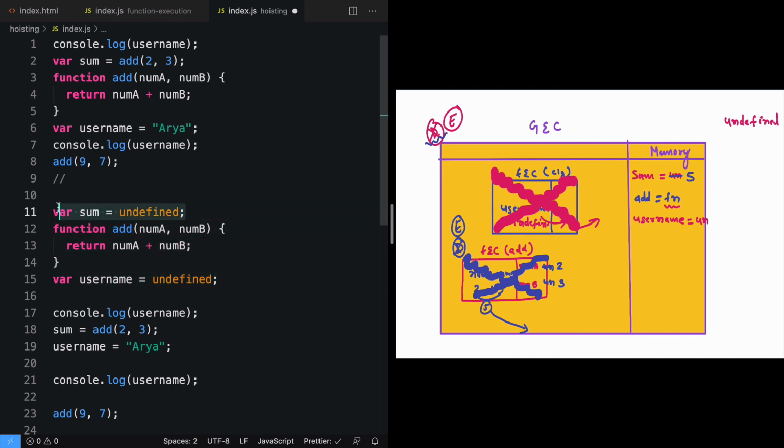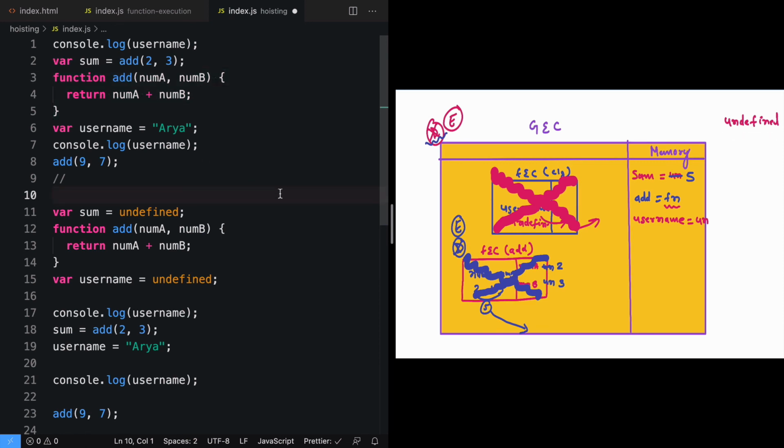So a variable declaration gets hoisted with the value initialized to undefined, but the function altogether gets hoisted. So that's why when you call a function even before defining it, as you can see here, we are calling the function on line number 2. Even if we defined it on line number 3, it was working properly. And this is known as hoisting.